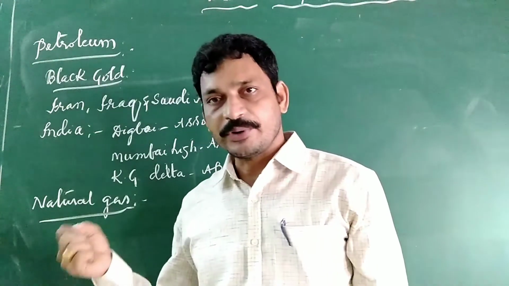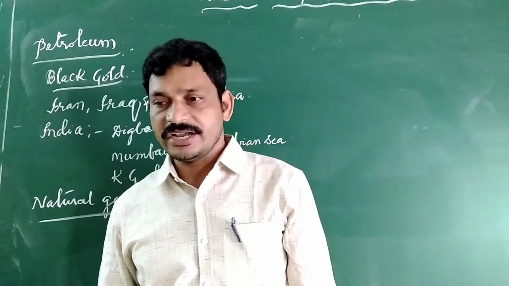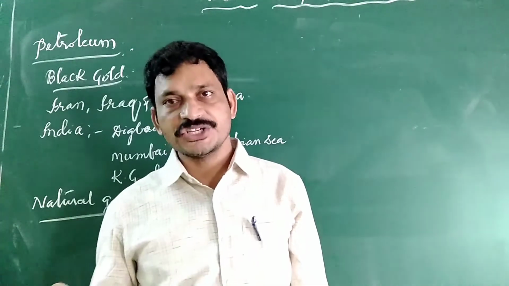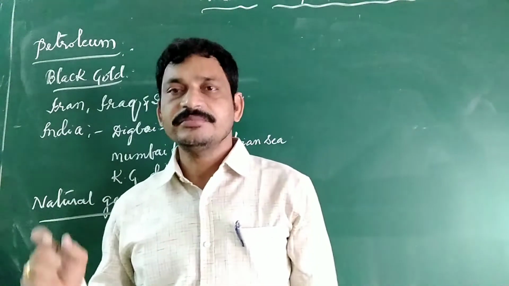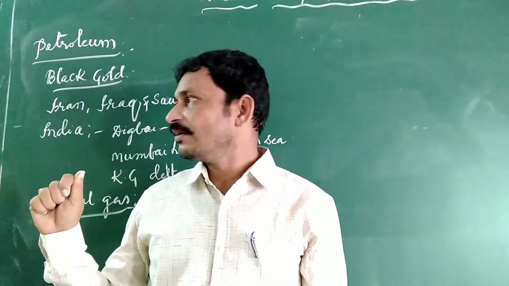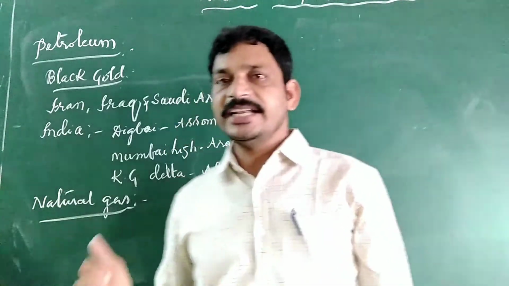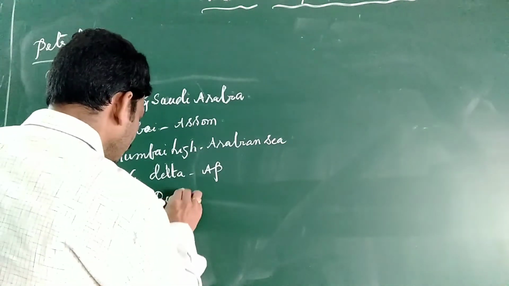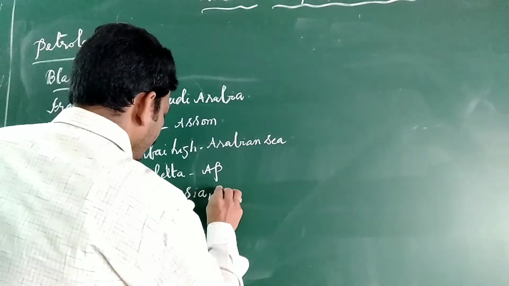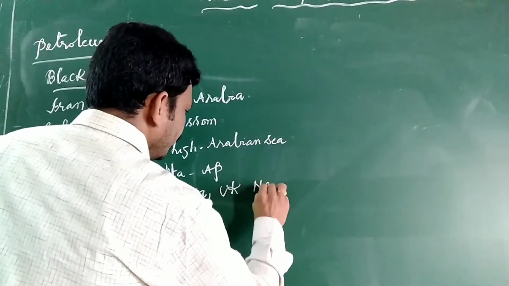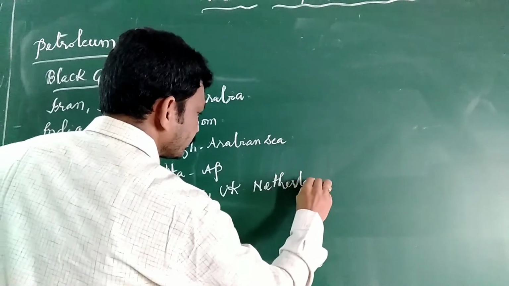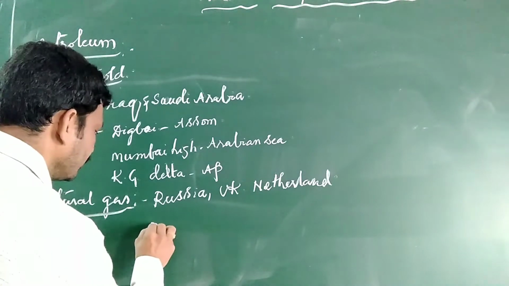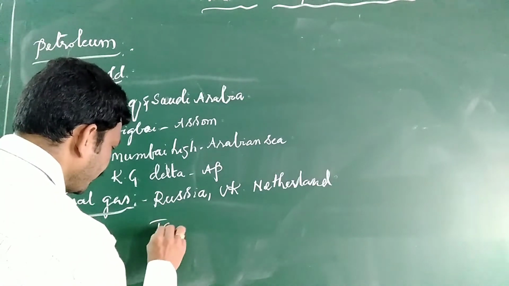The most important producing countries in the world are Russia, Norway, United Kingdom and Netherlands, the major producers of natural gas. Coming to India, the most important one is Jaisalmer.